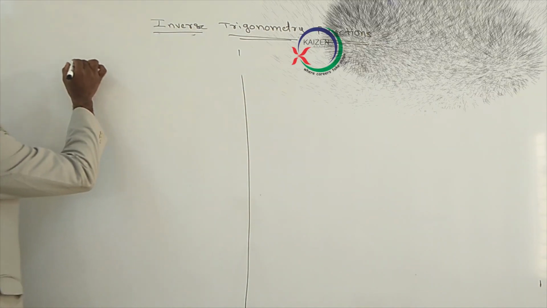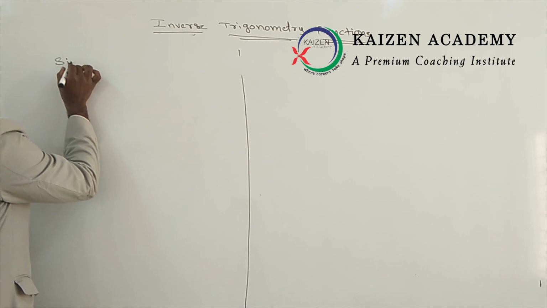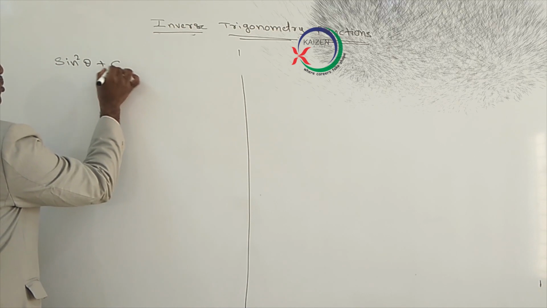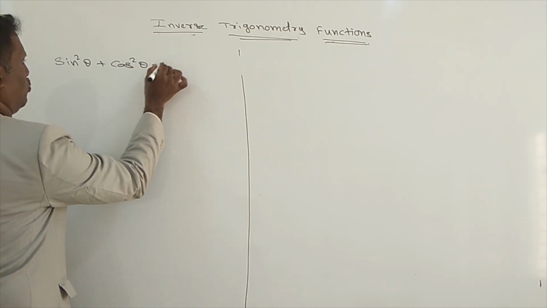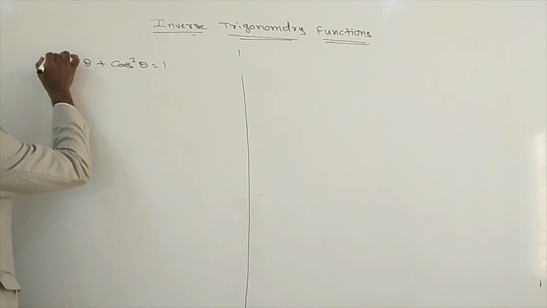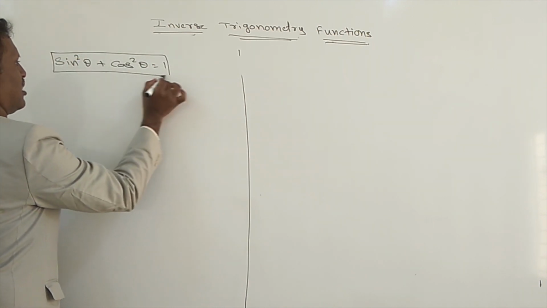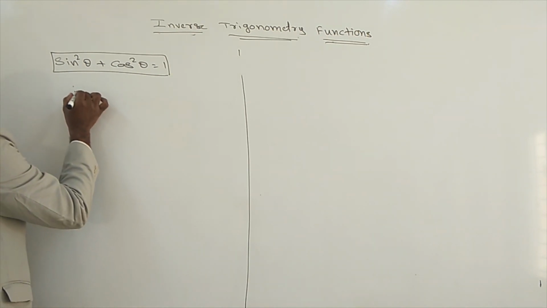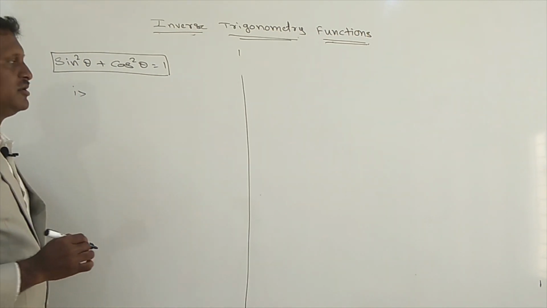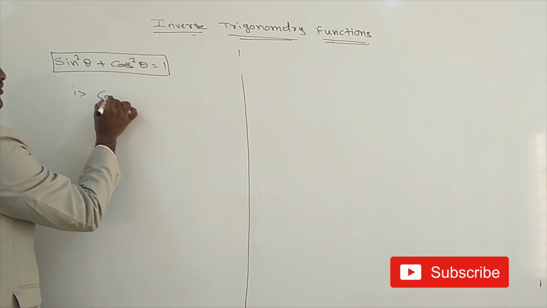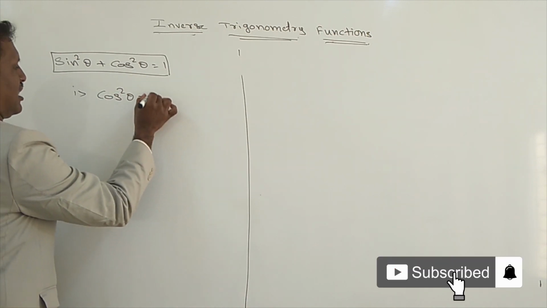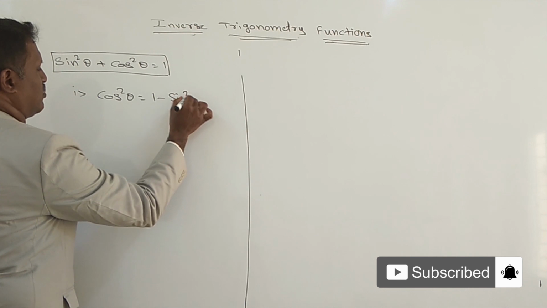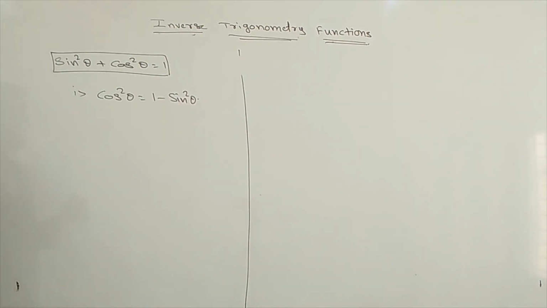Next one, you know the formula from lower sections, sin square theta plus cos square theta equals 1. Using this formula, you have to remember 4 more formulas. What are the formulas? Concentrate. Cos square theta means 1 minus sin square theta.